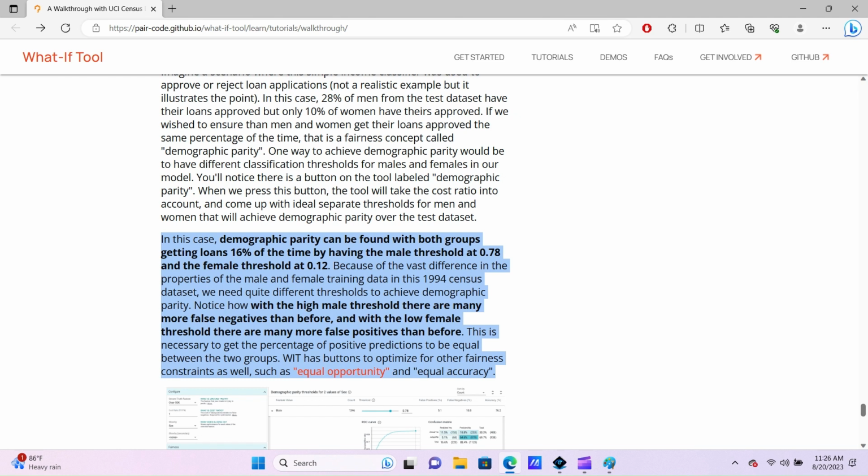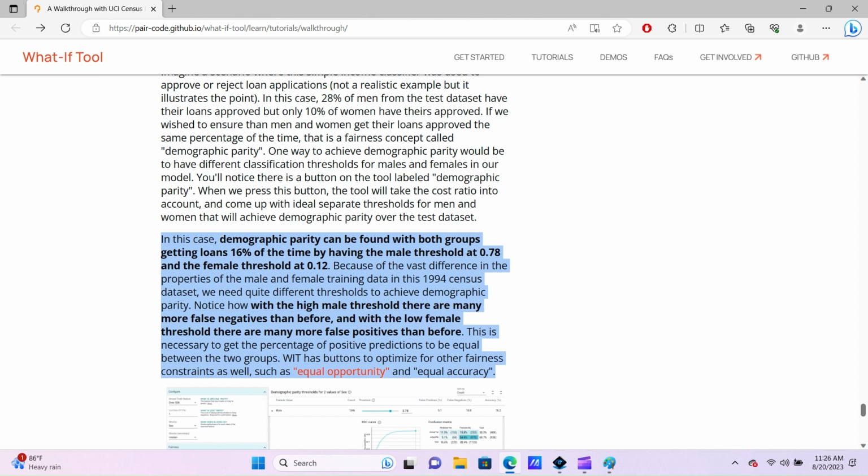Now, here's the important part. Take a listen. Notice how, with the high male threshold, there are many more false negatives than before, and with the low female threshold, there are many more false positives than before. So let's read that again. False negatives and false positives, what does that mean?